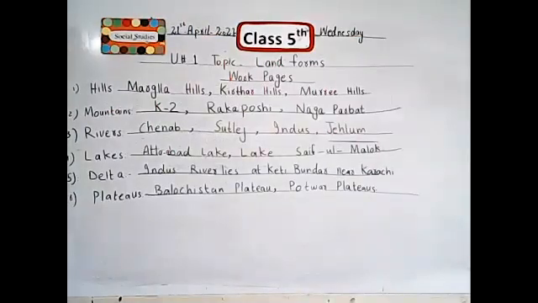Is it clear? I hope all the students note this down. Next one is lakes, Attabad Lake and Lake Saiful Maluk. Is it clear? Next one is delta. The Indus River lies at Keti Bandar near Karachi. We find the delta in the Indus River at Keti Bandar in Karachi at the bandargah. Next one is plateaus, Balochistan Plateau and Potwar Plateau. Okay, students, is it clear? I hope all the students note this down.